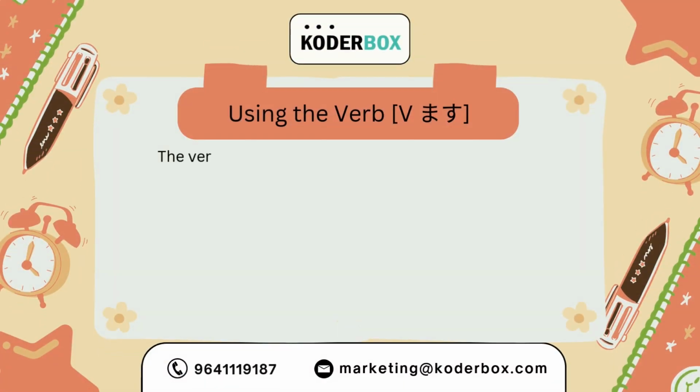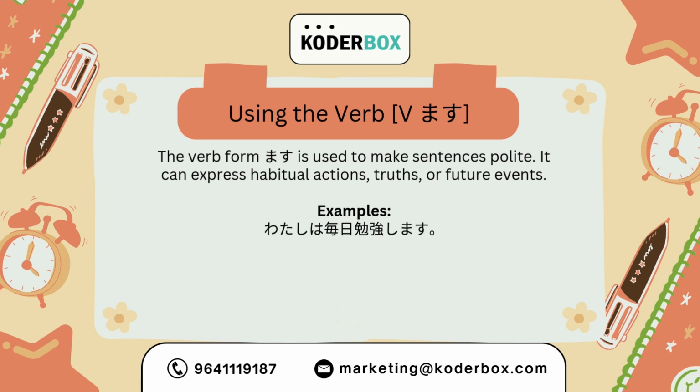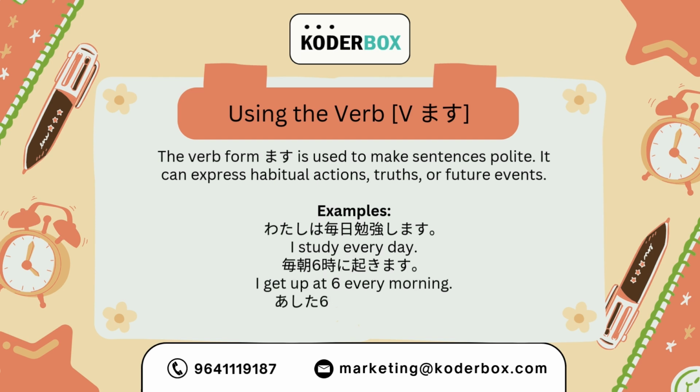Fifth, using the verb masu. The verb masu is used to make polite sentences. It can express habitual actions, truths, or future events. For example, 私は毎日勉強します. I study every day. 毎朝6時に起きます. I get up at 6 every morning. 明日6時に起きます. I'll get up at 6 tomorrow.